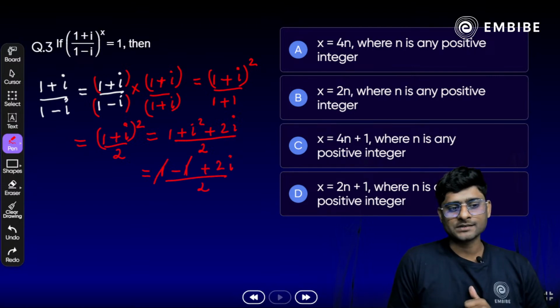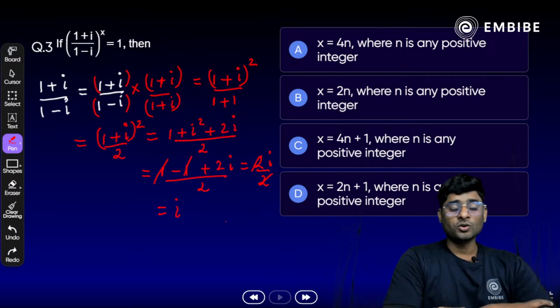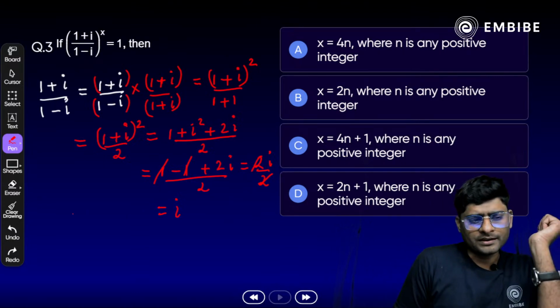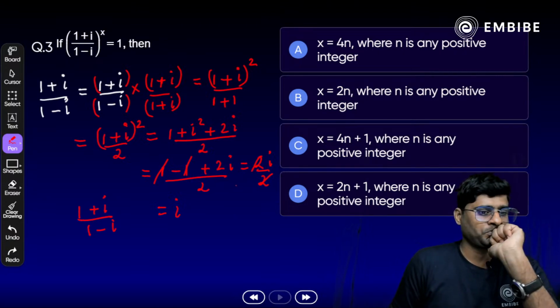Now plus 1 minus 1 will cancel out. We get only 2i by 2. 2 gets cancelled out. So only i is left here. Correct? Yes. So we conclude that if we have 1 plus i divided by 1 minus i, only i is left here.